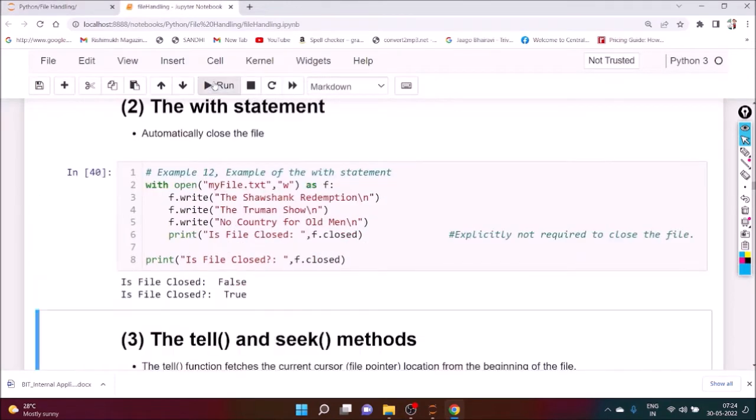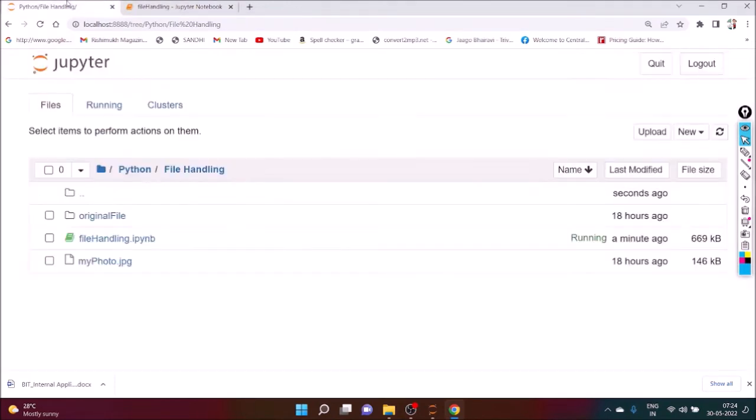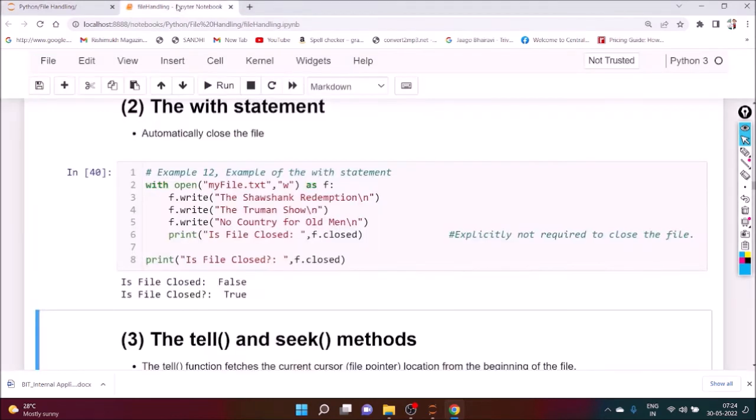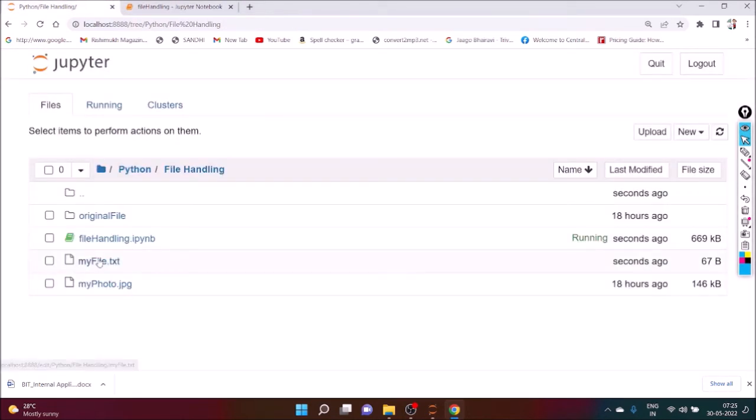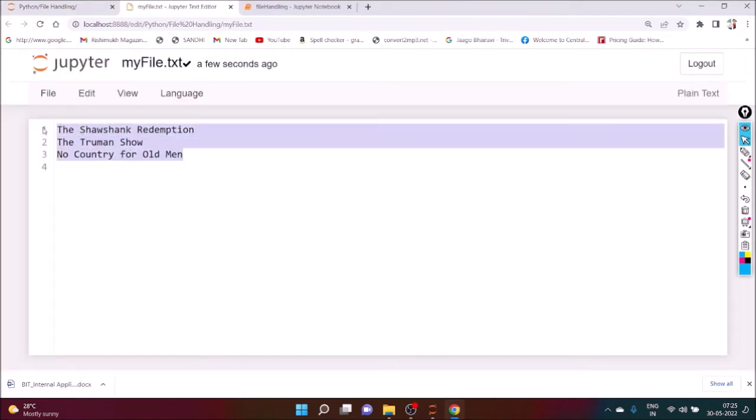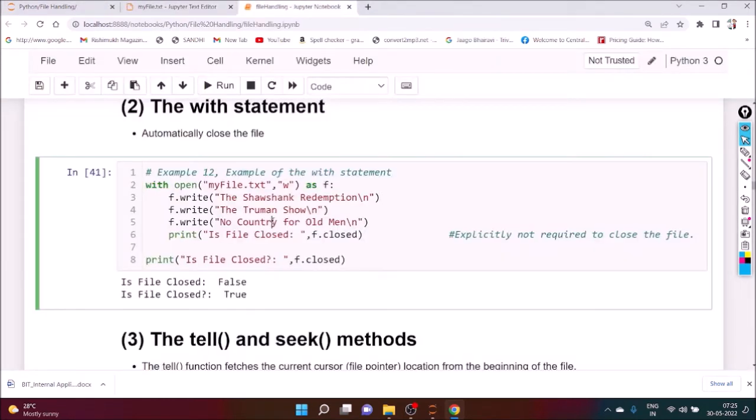Okay, and if you execute it, we can see whether my file is there or not. You can check once again, you can execute it. And we want to see that, yes, myfile.txt is there. Okay, and here we can see the lines one by one.